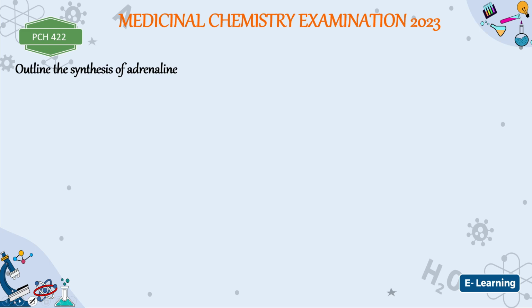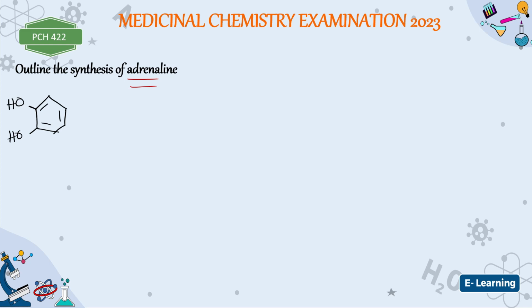Let's see the next one. Outline the synthesis of adrenaline. How do we synthesize adrenaline? Where do we start from? We start from the catechol nucleus, right? So we have something like this. The catechol nucleus is something like, okay, I don't want to keep drawing this way. We can do it this way also. The catechol, this benzene ring, when you have an OH group here like this, you call it the catechol. All right, so we have the catechol nucleus.